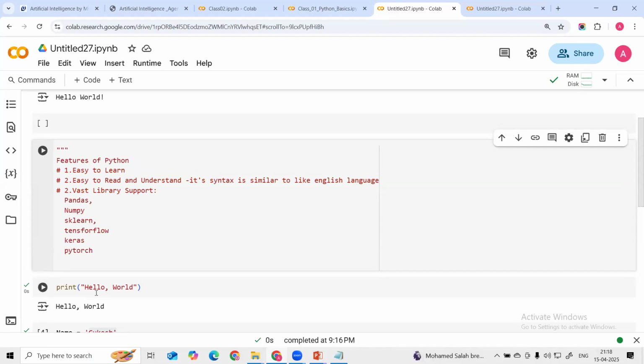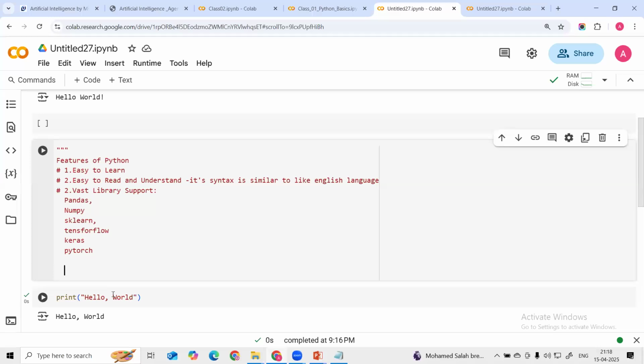And for data analysis, what library are we going to use? For data analysis we are using pandas and NumPy. Then we are also using matplotlib.